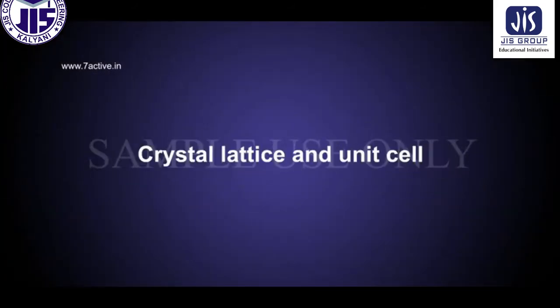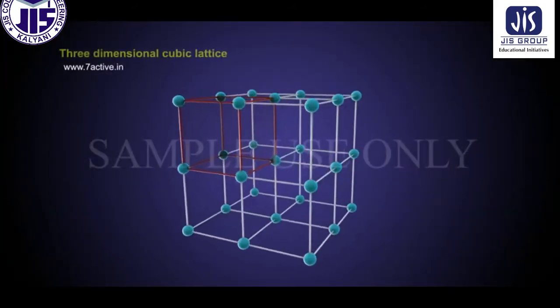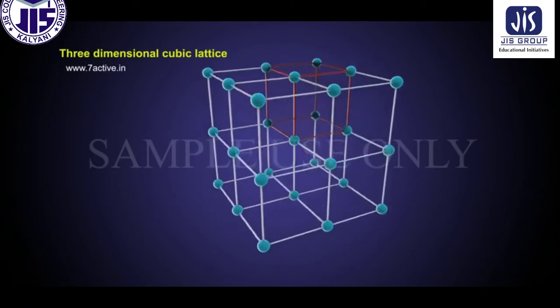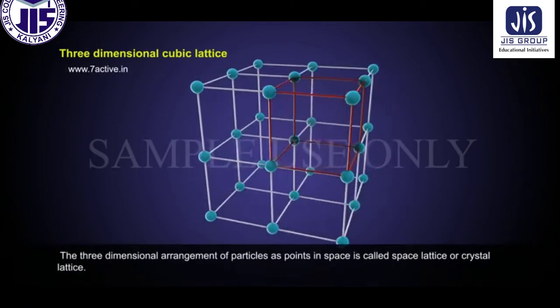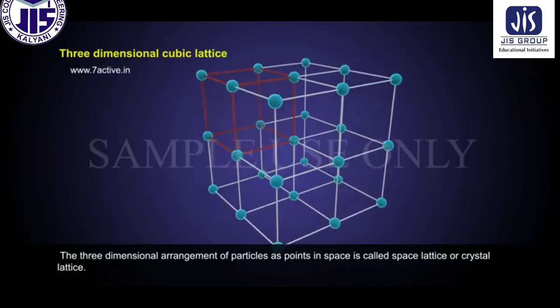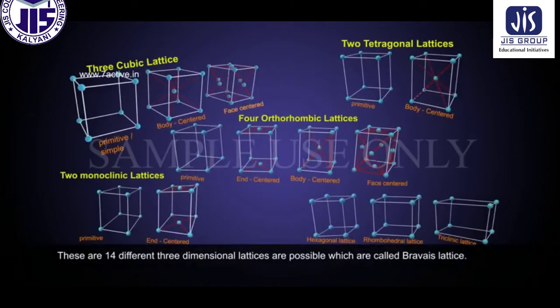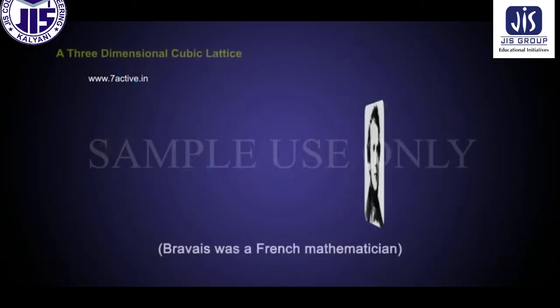Crystal lattice and unit cell. Three-dimensional cubic lattice. The three-dimensional arrangement of particles as points in space is called space lattice or crystal lattice. 14 different three-dimensional lattices are possible, which are called Bravais lattices.